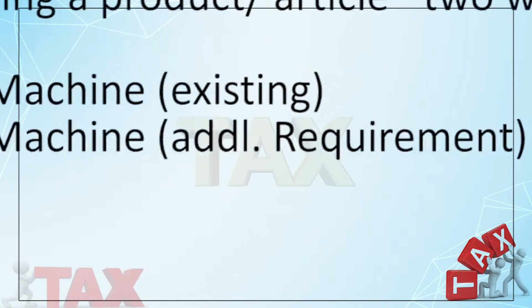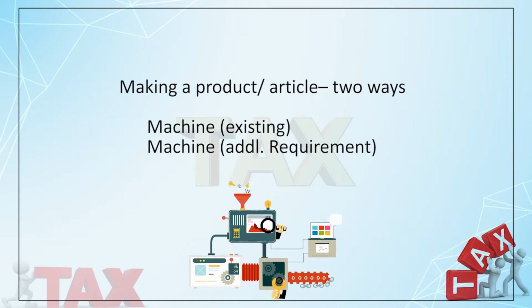So please bear this in mind. Now in case of make or buy, what happens? In case of make, there are two ways. Number one, you have a machine which you can use for manufacturing that product. You need not purchase another machine. But there may be a situation where, if you wish to produce this product, you may have to purchase another machine. So the tax implication will be different for the two. So once again, mind it, I will move one by one.